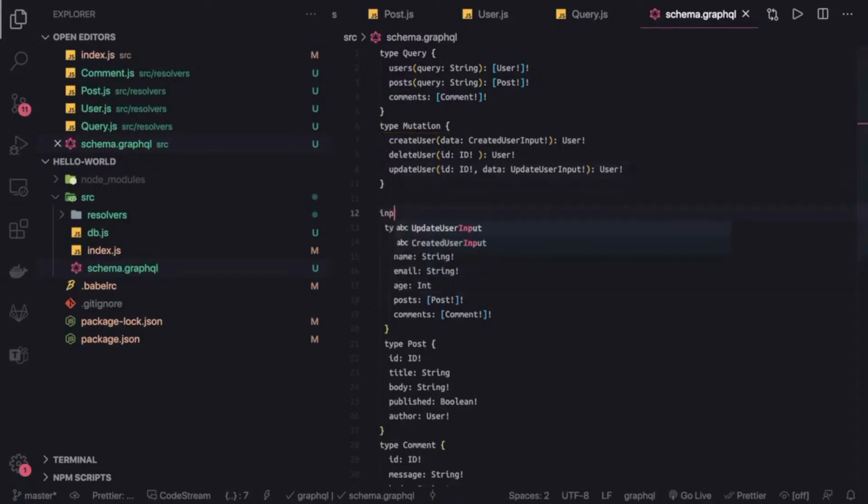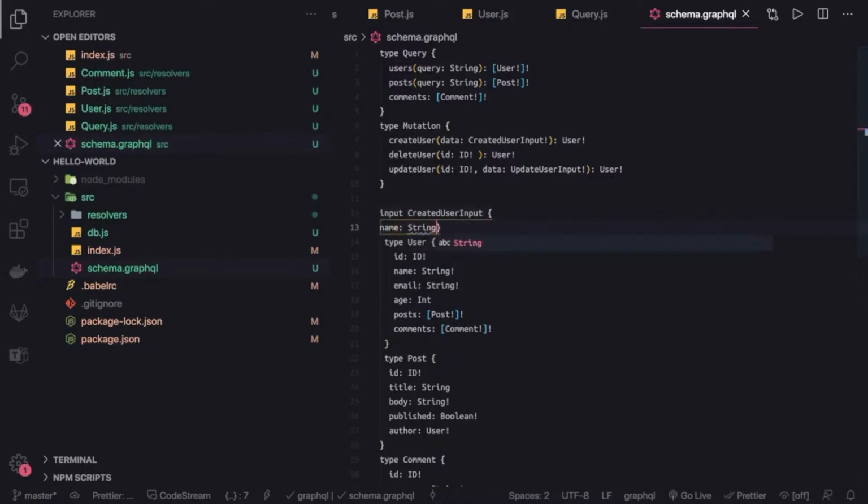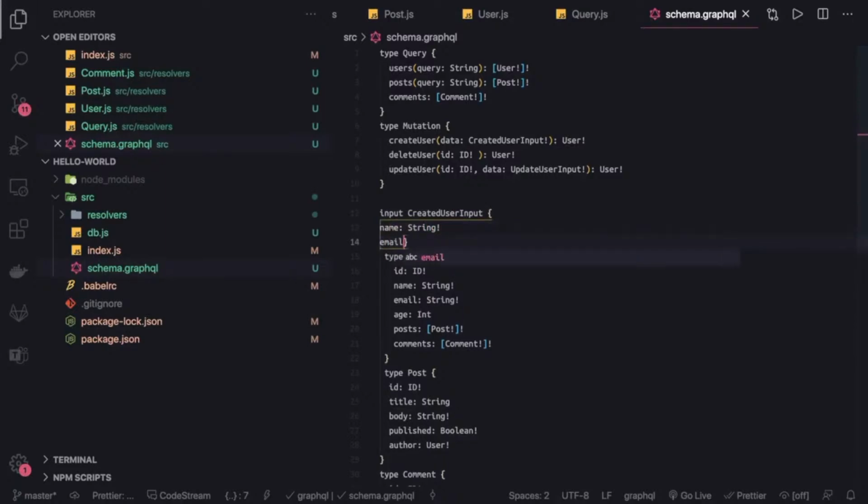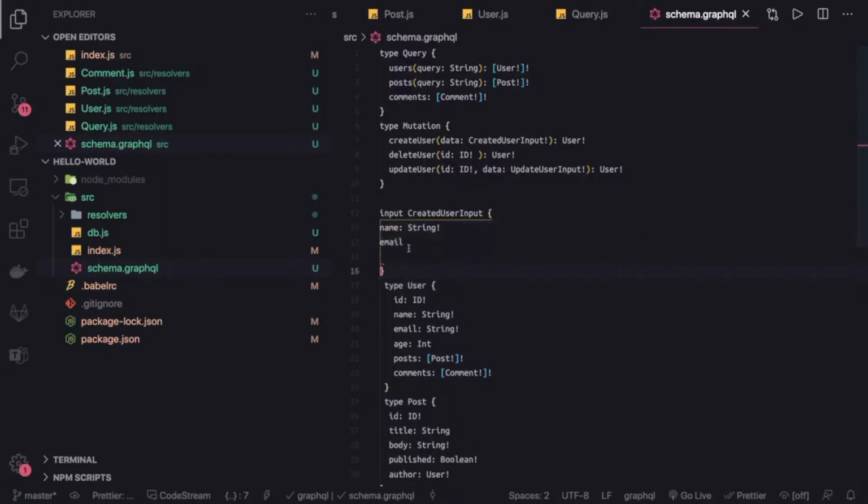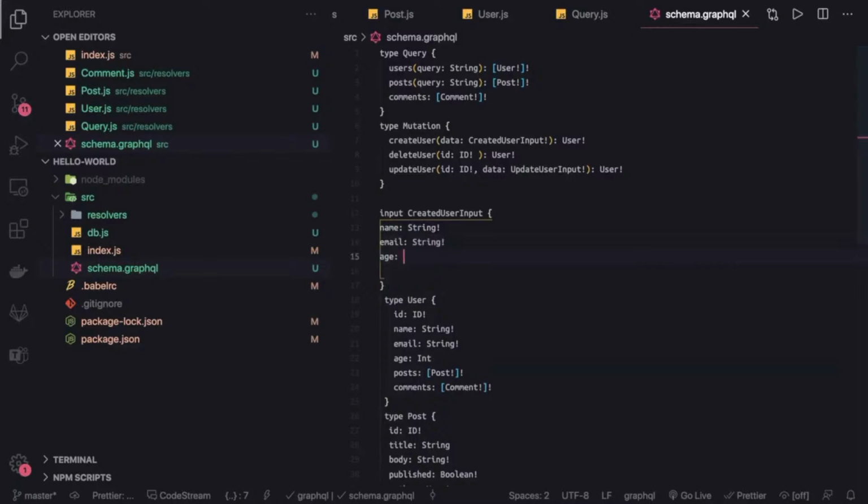So we have to create this createUserInput. This is the new type we have defined. This is the input type, createUserInput, and it is going to have a name of type String, which is required, email of type String, that is also required, and then we have age of type Int, which is optional. So new type we have defined, createUserInput. Similarly updateUserInput. I hope this is clear what we are doing here.